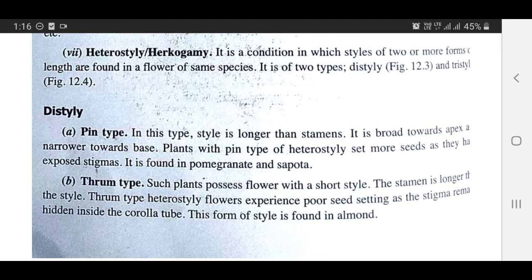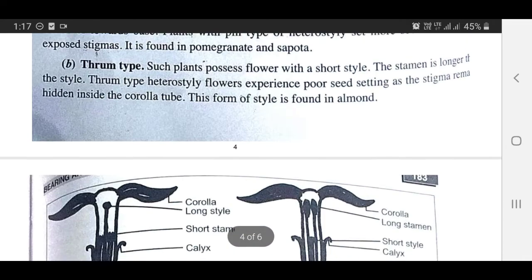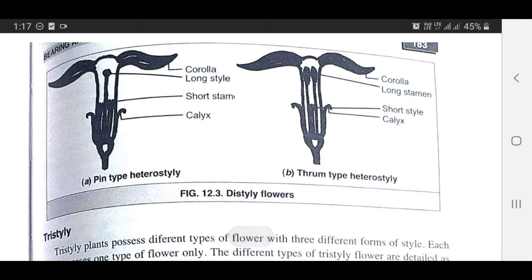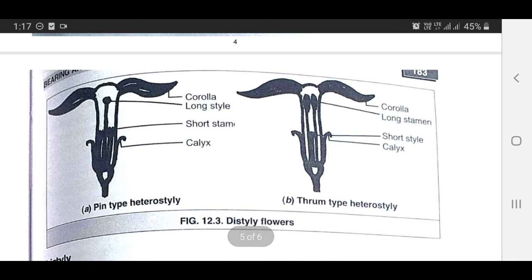Thrum type, such plants possess a flower with a short style. The stamen is longer than the style. Thrum type heterostyle flowers experience poor seed setting as the stigma remains hidden inside the corolla tube. This type of style is found in almond. You can see in diagram 12.3 distylous flowers: pin type heterostyle, with the corolla, the long style and short stamens, and the calyx; and in case of thrum type heterostyle, the corolla, long stamen, short style and the calyx.